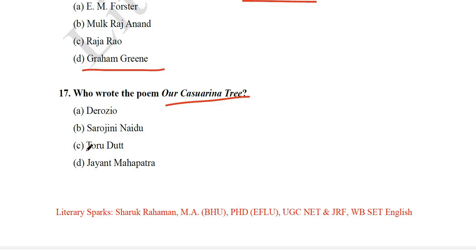So the next question we have, who wrote the poem Our Casuarina Tree? Dirozio, Sarojini Naidu, Toru Dutt, Jayanta Mahapatra. Its answer is Toru Dutt. Toru Dutt is quite important from Indian English literature point of view, because she is one of the earliest writers to write in English. Not only that, she is a female writer also, and she knew French. She wrote in French also as well as in English. So she is very, very important. Our Casuarina Tree is a quite famous poem written by her, Toru Dutt.